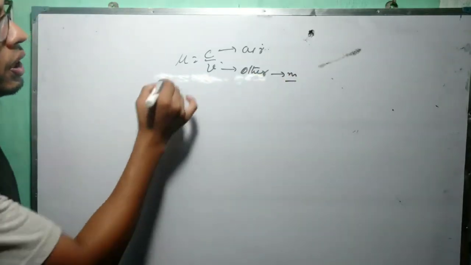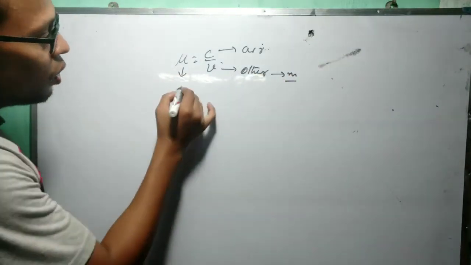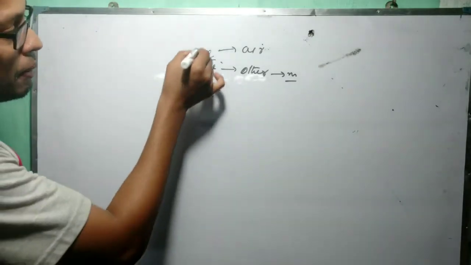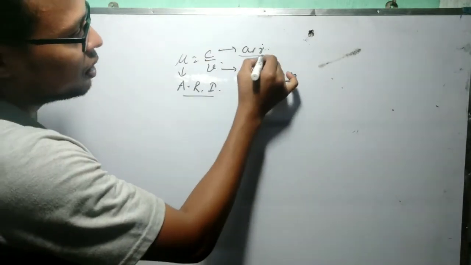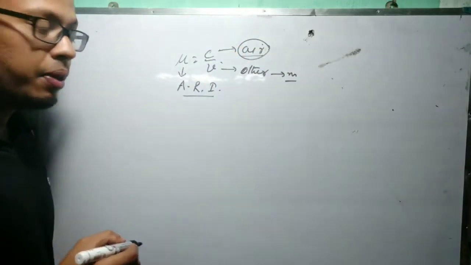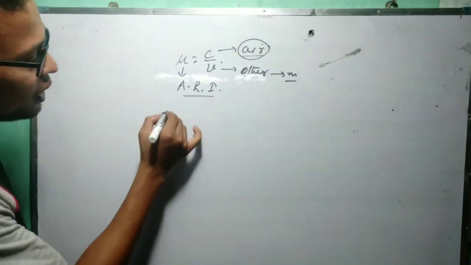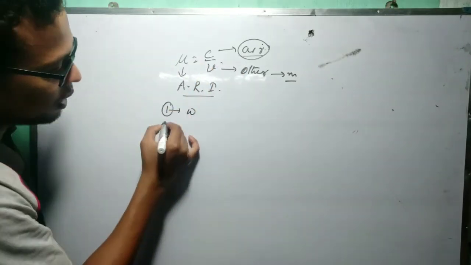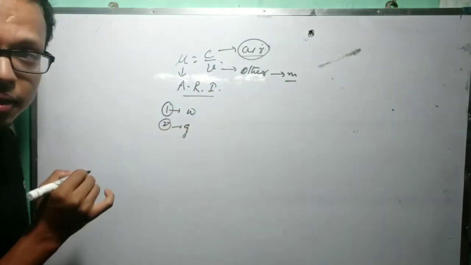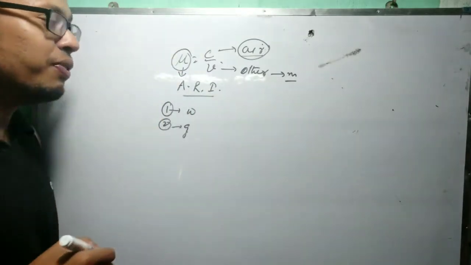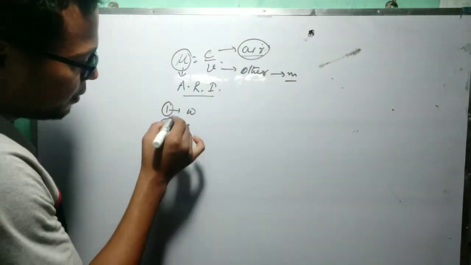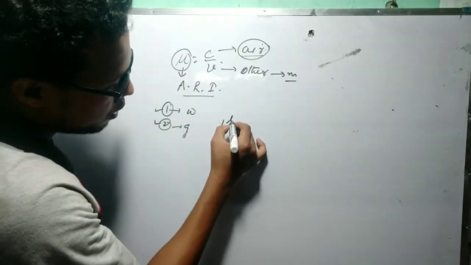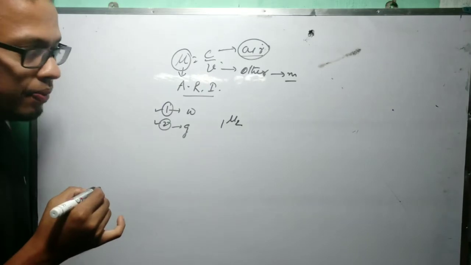Now this mu is called the absolute refractive index. This is called absolute refractive index when we take one medium as air. But the question will arise if we take two mediums, where one is other than air. Suppose one is water and the second medium is glass. Then how to represent the value of mu? Here 1 and 2 I have written. So it will be written as 1 mu 2. This is 1 mu 2.